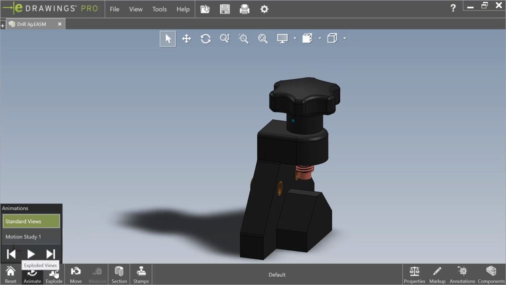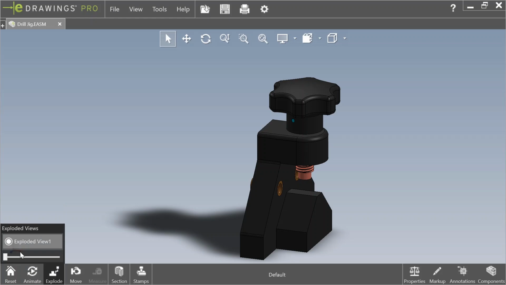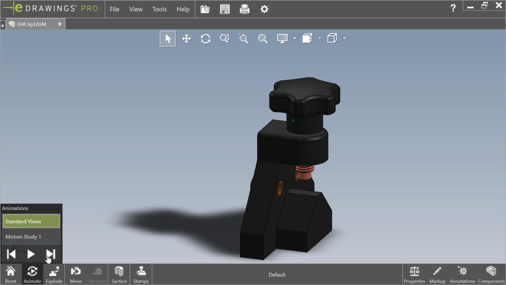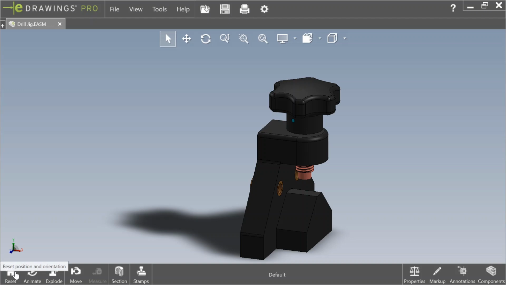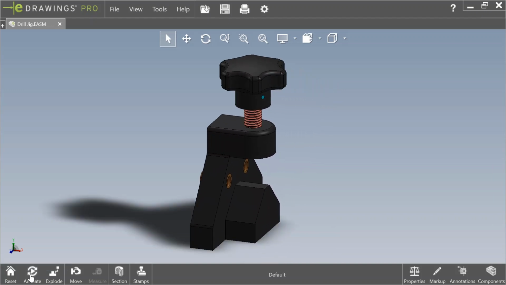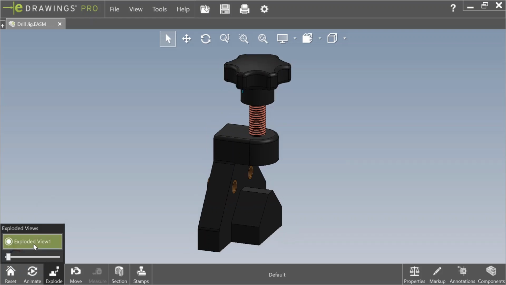You can also switch over to exploded views and then let's reset and then exploded.